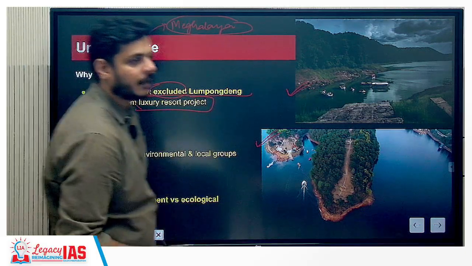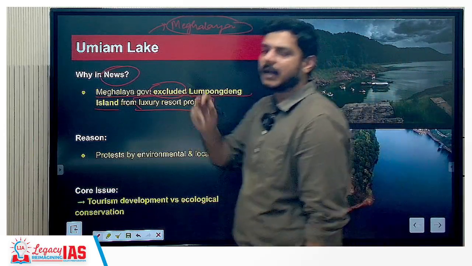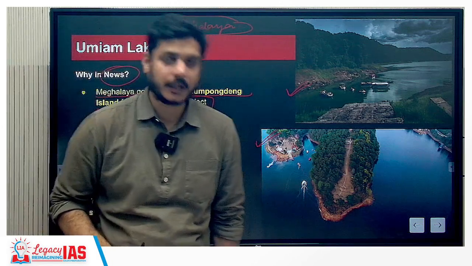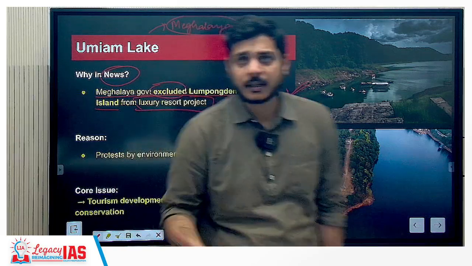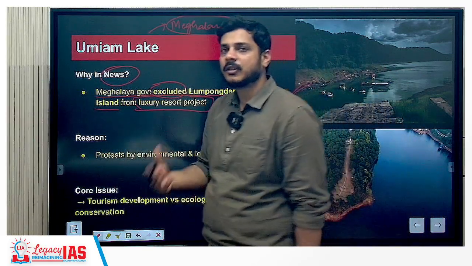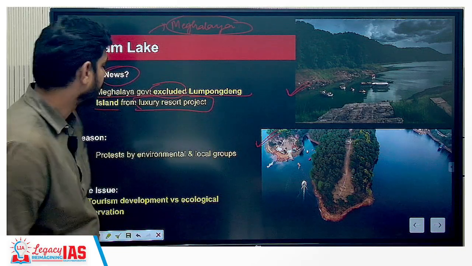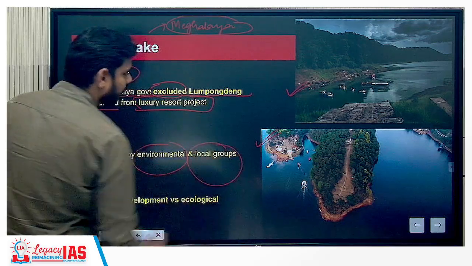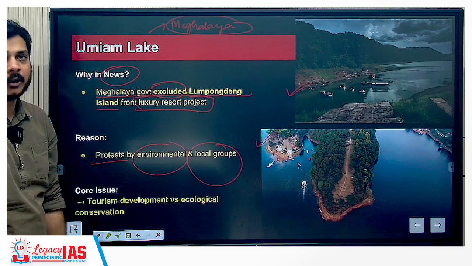So this is in the news particularly because the government of Meghalaya is standing at the crossroads of environmental conservation versus developmental activity. The developmental activity here is water sports and economic activities like tourism, versus the conservation of the lake itself and the pristine biodiversity present here. There have been protests by environmental as well as local groups against such activities. The core issue, as we have discussed, is tourism development versus ecological conservation.